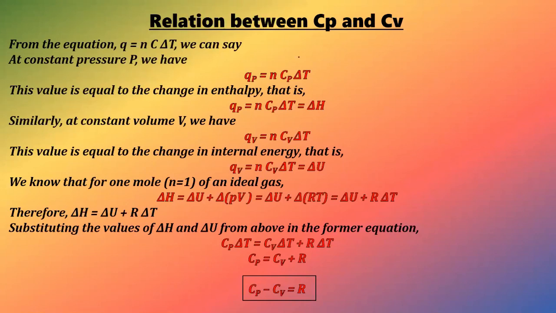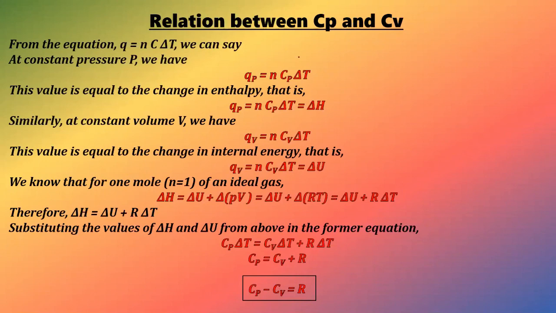Also we have seen that the products in exothermic reactions are much more stable compared to the products in endothermic reactions. After that we have seen what heat capacity is. Heat capacity is the amount of heat required to raise the temperature of a substance by 1 degree, maybe Celsius or Kelvin, right? Heat capacity is of 4 types: one is Cp, another is Cv, and Cs and Cm. Cs and Cm are nothing but specific heat capacity and molar heat capacity, and Cp and Cv are nothing but heat capacity at constant pressure and constant volume.